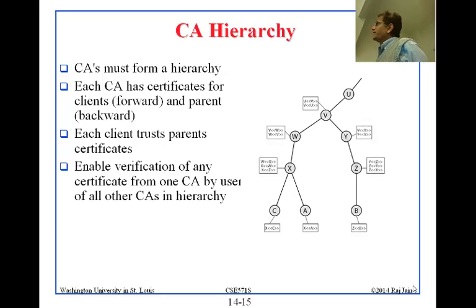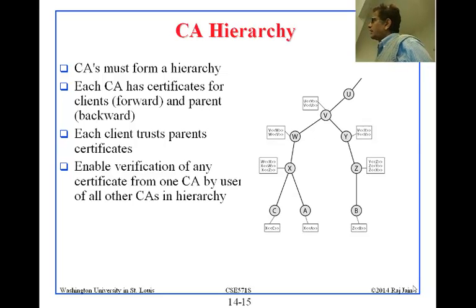CA hierarchy. CAs form a hierarchy. Each CA has certificates for the clients forward and the parents backward. These are the parents and the clients. Each client trusts the parent certificate. So each client basically can understand the certificate issued by the parent, because they have the public key for them. Each enables the verification of any certificate from one CA by the user from all other CAs in the hierarchy.